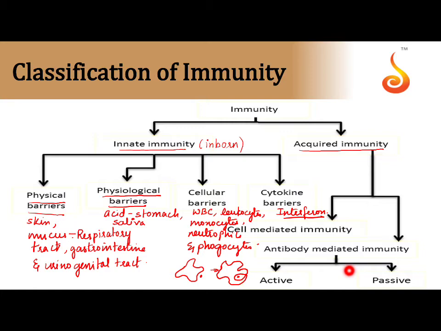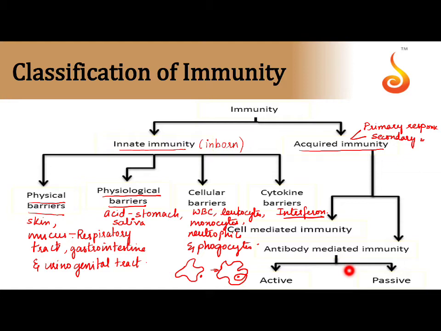Then we come to acquired immunity. Acquired immunity we can classify one way into two criteria, that is primary response and secondary response. Now, what is primary response? Let us take one example to understand. Someone gets infected with the chickenpox virus. They suffer approximately 3 weeks, 21 days. This is because gradually the body is fighting against the virus, producing antibodies. So, it takes a lot of time.